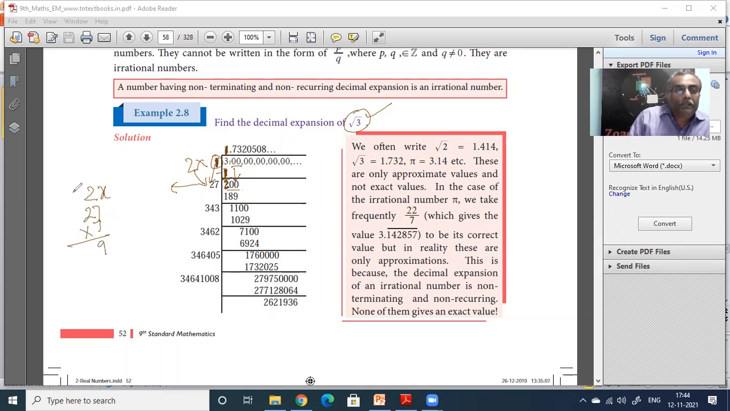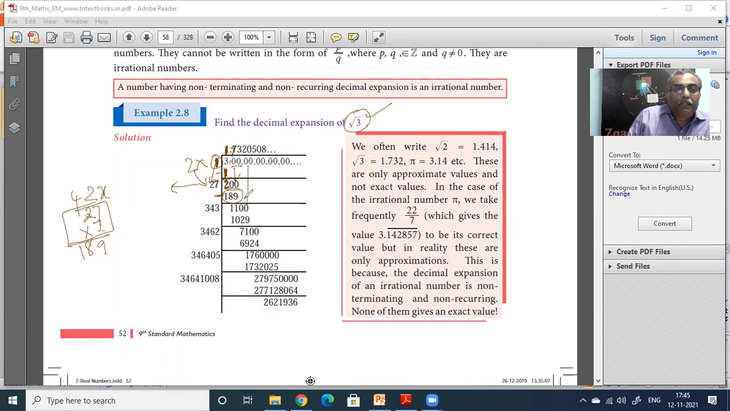27 into 7 is 49. 2 sevens are 14, 14 plus 4, 18. Okay, so 27 into 7 is the right thing you will get. So what happens? This becomes 27. This 7 goes up there because you have multiplied by 7. 27 and 7 is 189. You put that here. 200 minus 189, how much? 11 is remaining.